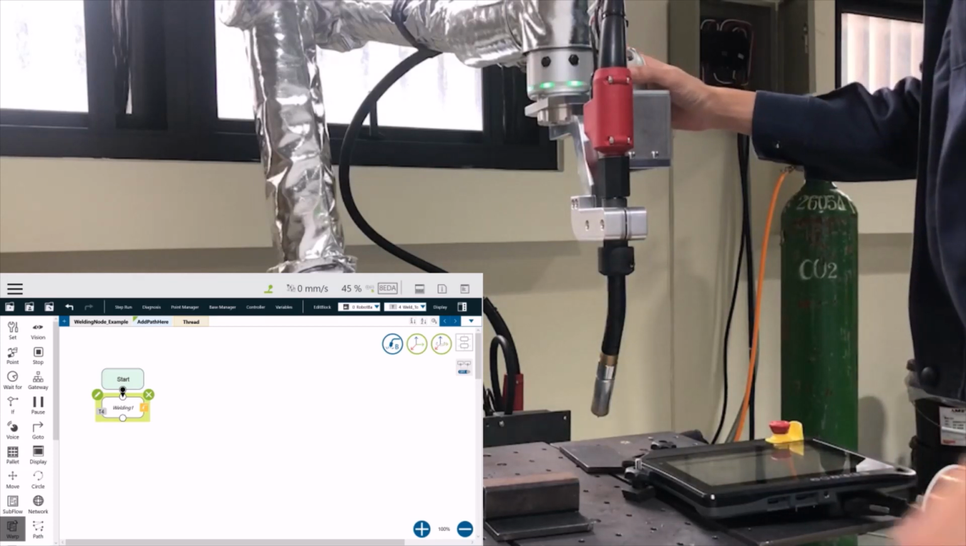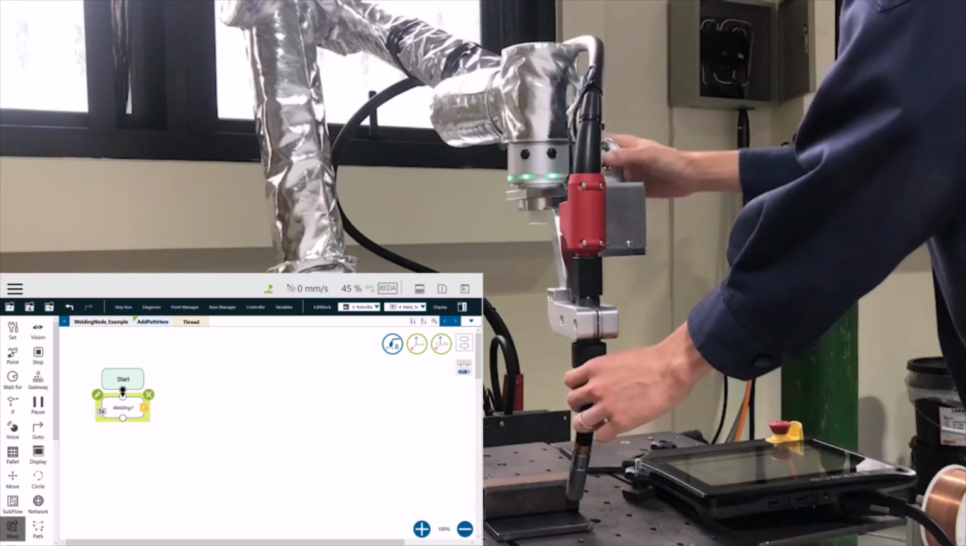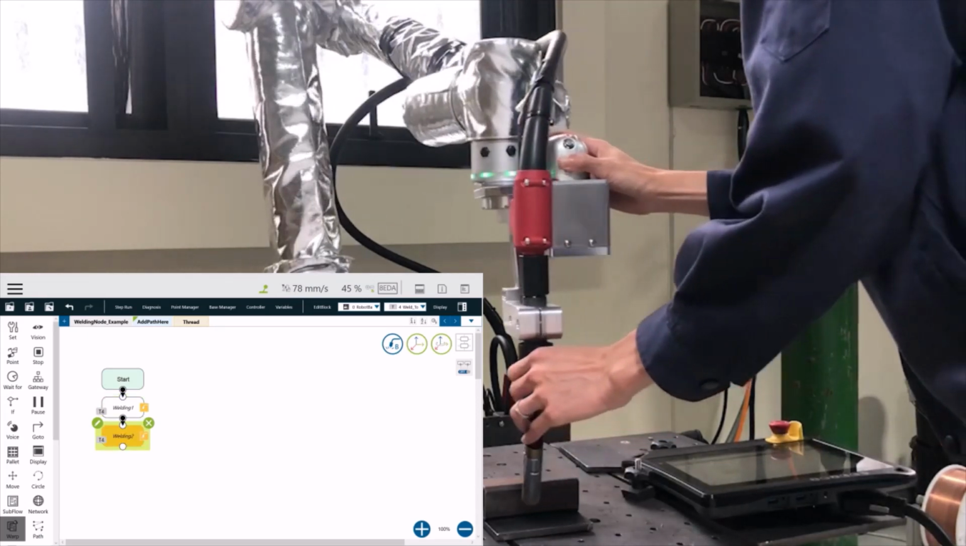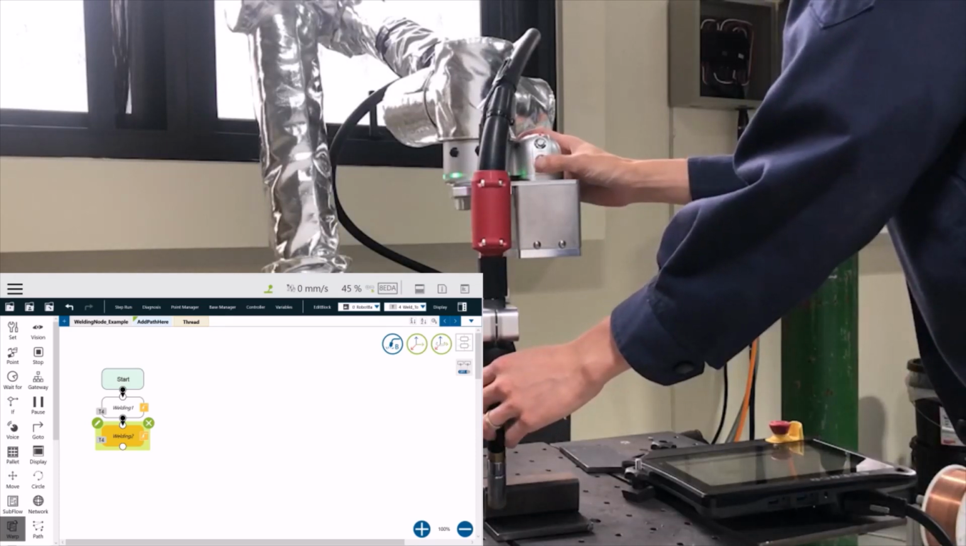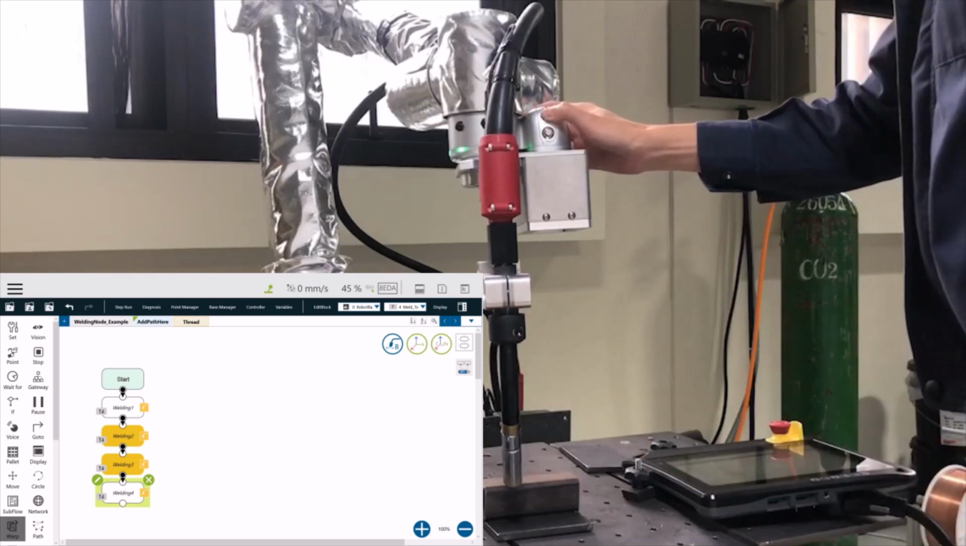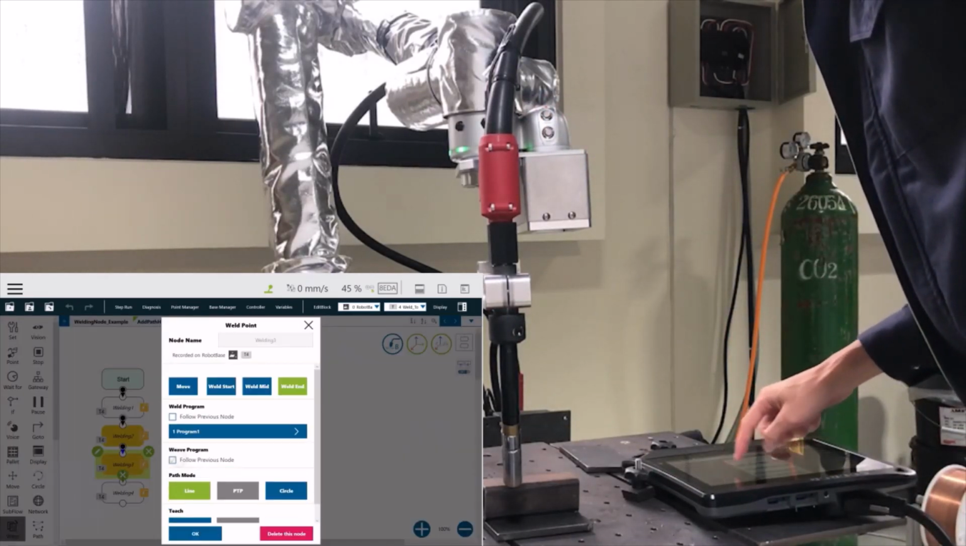We can add a couple of welding points here. Click the Point button at the flange to record the move point, that is, a non-welding point. For the welding point, click the Gripper button to start welding. The created node will be marked in yellow. Hold the Gripper button again to end welding.